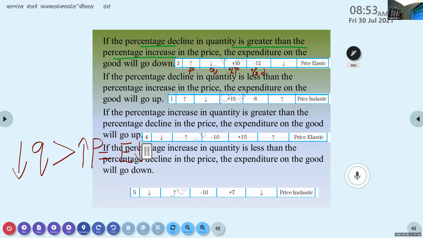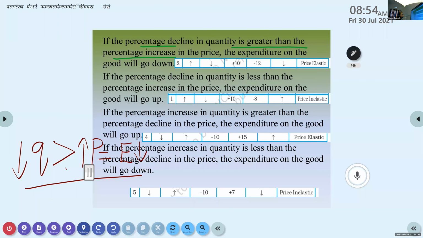If you write like this in a simpler form, it will be easy for you to remember. Okay. This is for you to learn. Because when we say so many things in a slightly different manner, there is a chance that you will get confused. So just use this small sentence or representation. Whenever the percentage decrease in quantity is greater than the percentage increase in price, that will result in what?